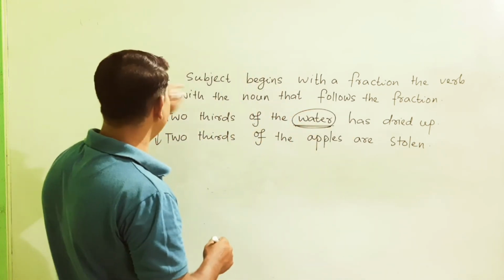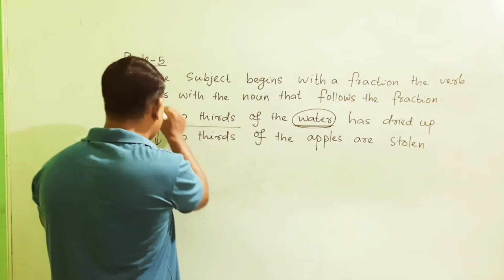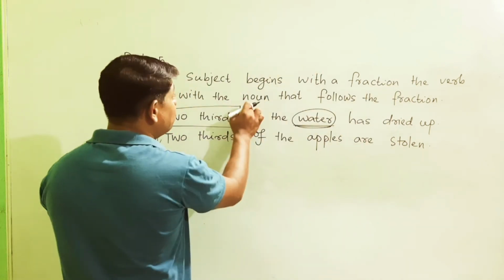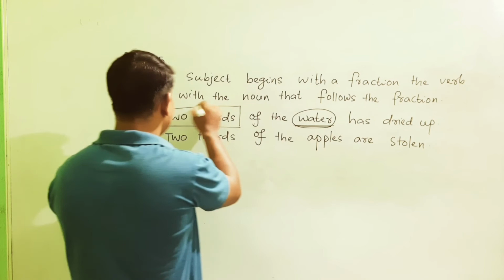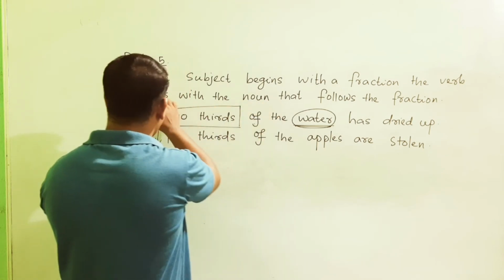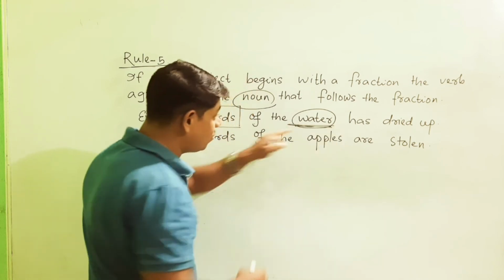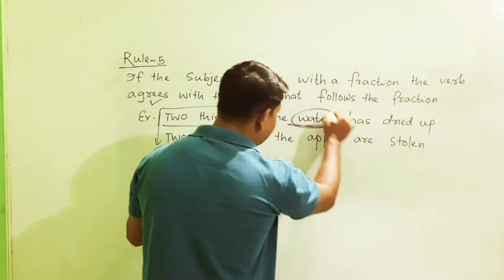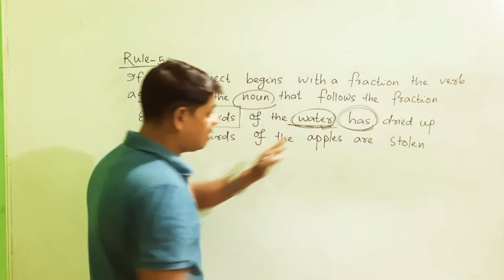According to the rule, if the subject begins with a fraction, the verb agrees with the noun that follows the fraction. Here the noun is water, so it is singular, and it will carry the singular verb, that is "has".